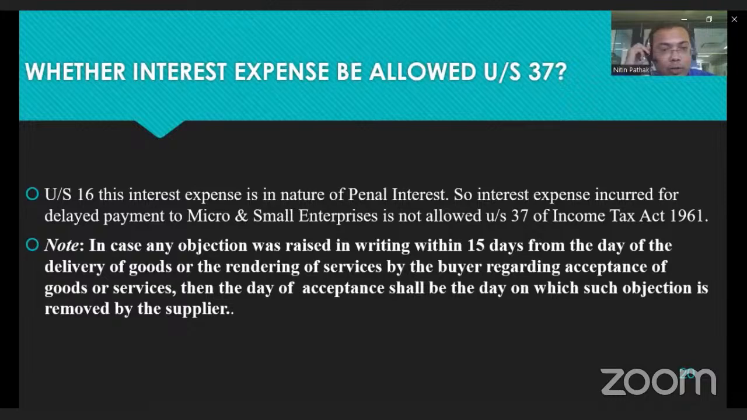In short, interest like penal interest is not an allowable expenditure under section 37; interest paid on delayed payment to MSME is not allowable. Other types of interest are allowable under section 37. But this interest on delayed payment to an MSME entity is not an allowable expenditure under section 37 of the Income Tax Act.